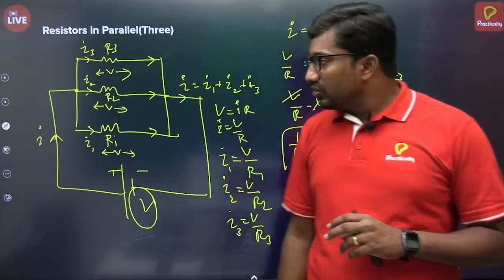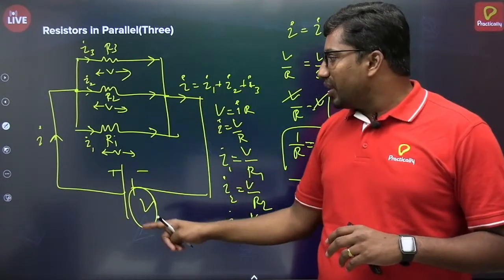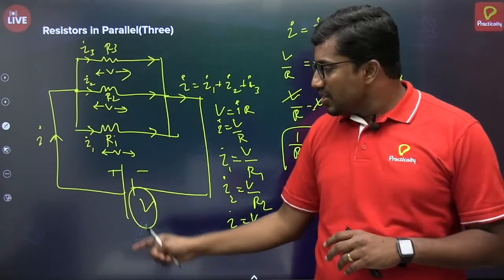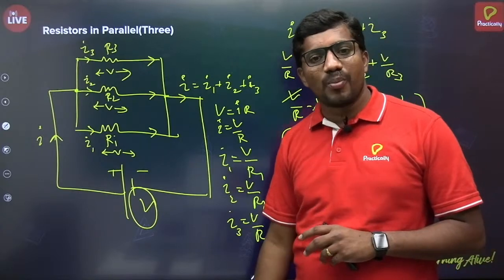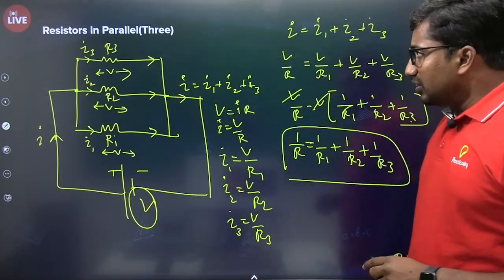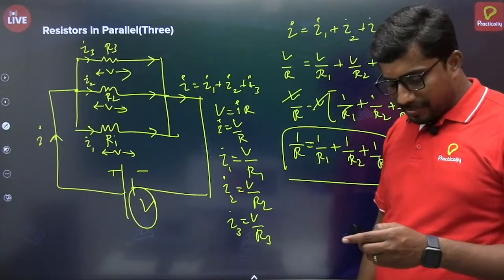Another important advantage of parallel combination is that whatever the source voltage is, the same voltage appears across each and every appliance connected in parallel. That's the important point. So this is about resistors in parallel combination when 3 resistors are given.